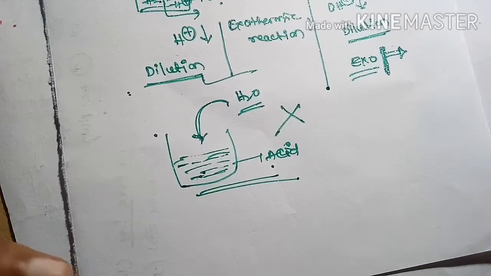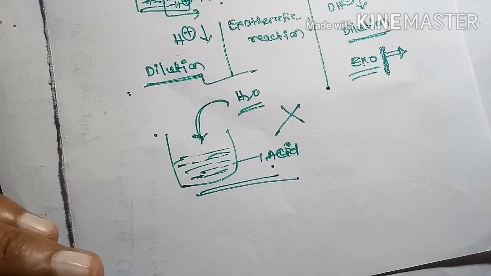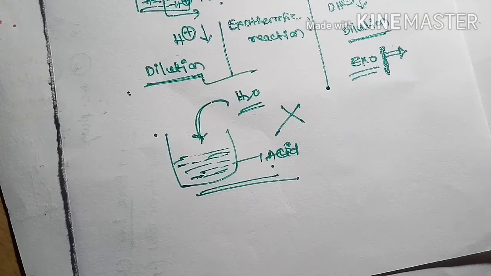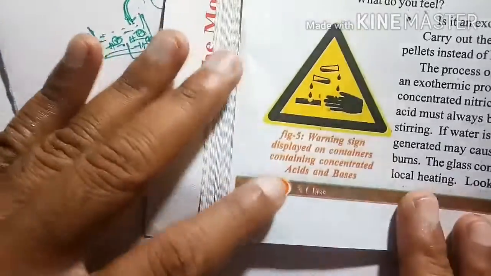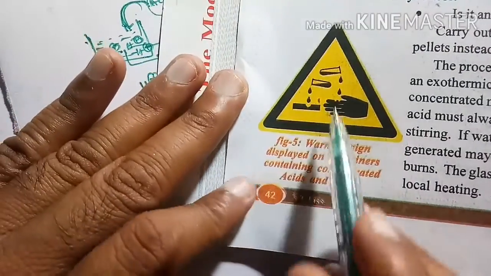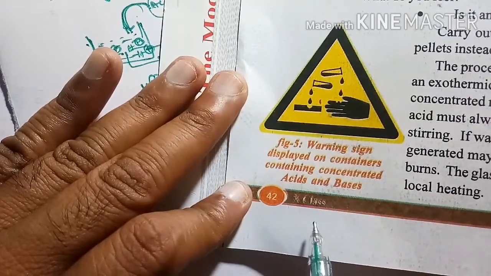So that's why, in this dilution phenomenon, acids are corrosive in nature. A warning symbol is present upon acids and bases.